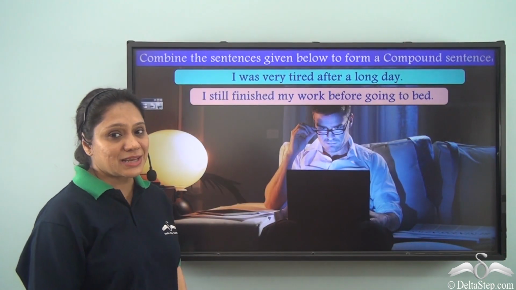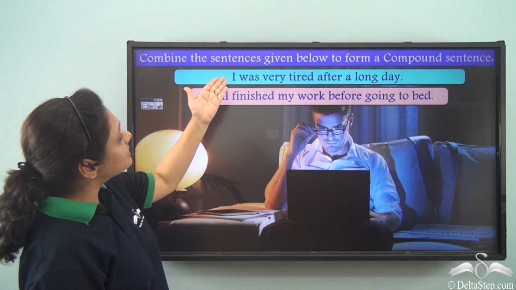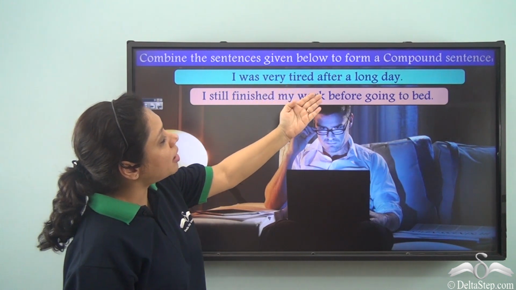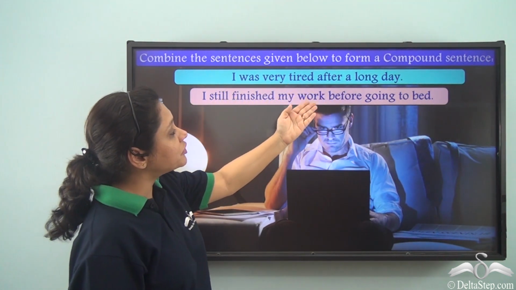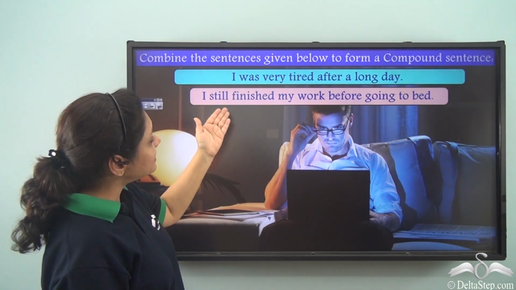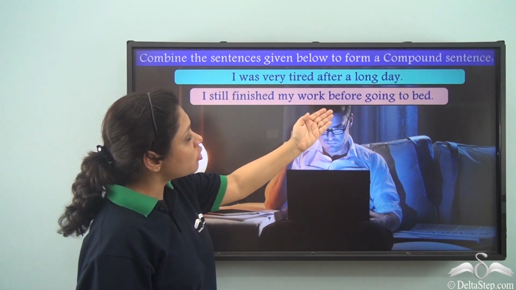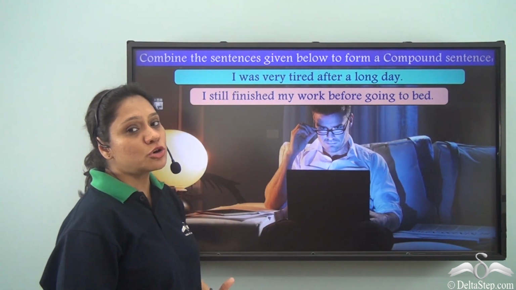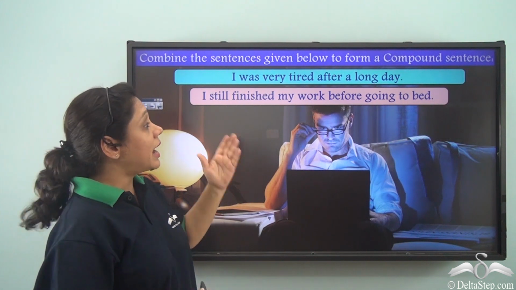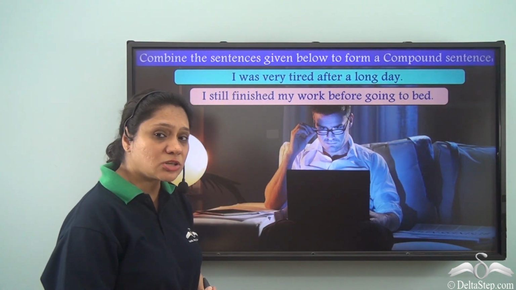Can you do this exercise now? Combine the sentences given below to form a compound sentence. I was very tired after a long day. I still finished my work before going to bed. So actually, we have been given two independent clauses. And how do we join the two independent clauses?